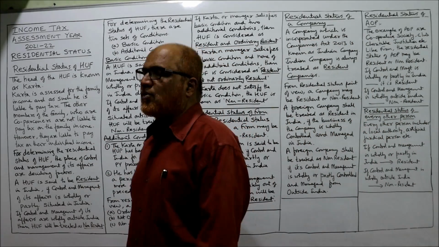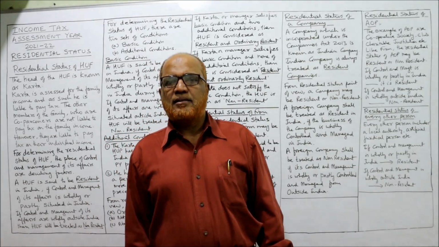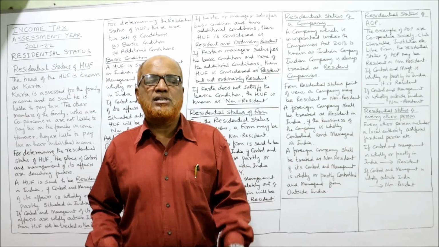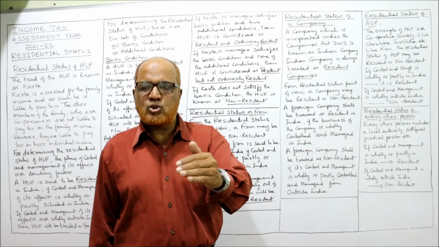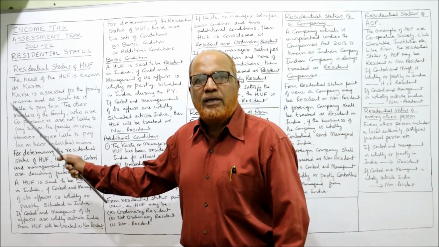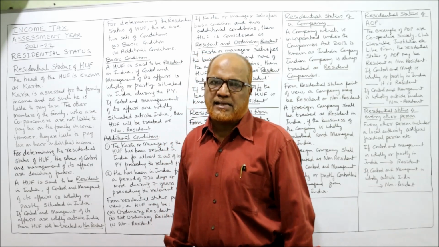So, residential status of Hindu undivided family. According to the provisions of the Income Tax Act, the persons regarding the calculation of residential status are individual, HUF, partnership firm, joint stock company, association of persons, and every other person. So now Hindu undivided family is also one of the persons according to the Income Tax Act.